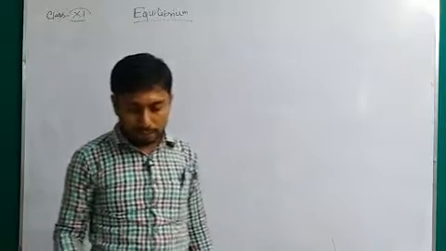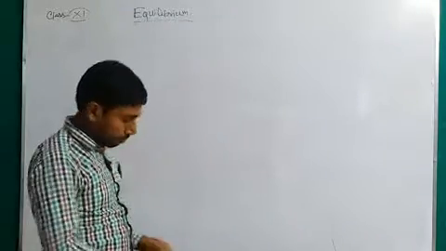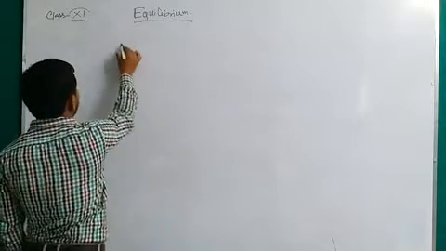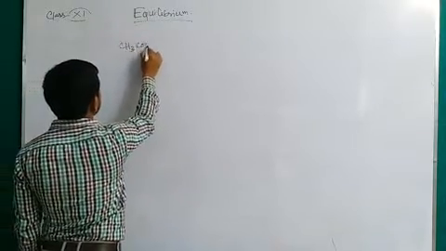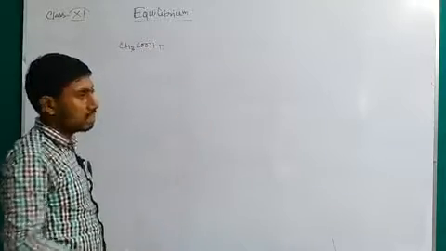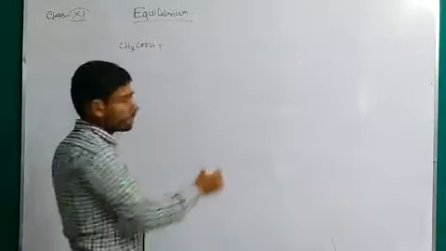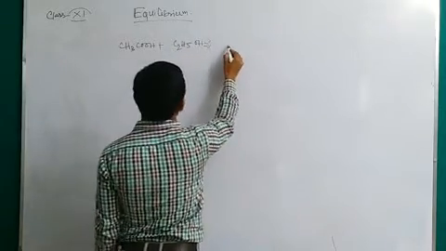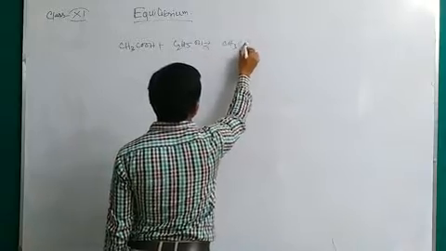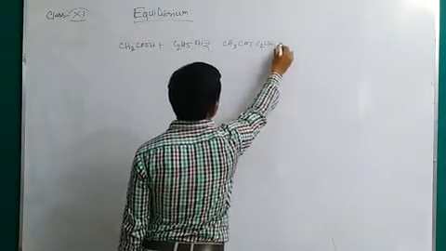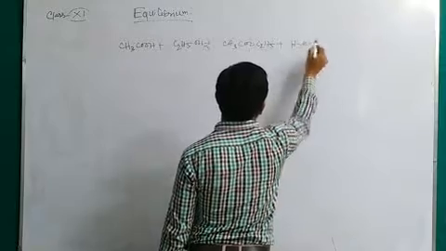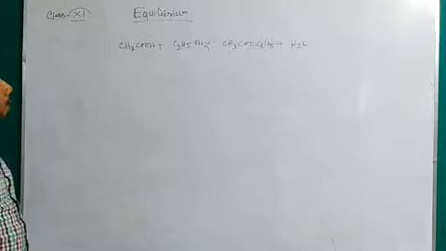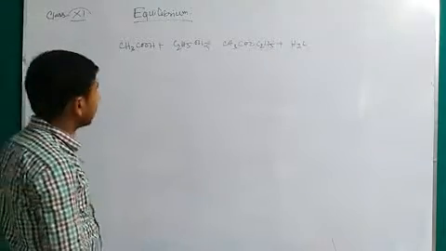Now if a different kind of reaction is given, that is the formation of an ester: CH3COOH, which is acetic acid, and alcohol taken as ethanol, C2H5OH, then the compound will be CH3COOC2H5 plus H2O. Now you have to derive the expression for Kc here.